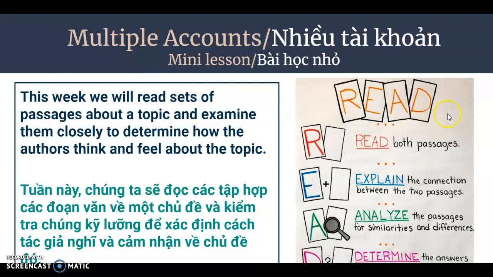Okay, how are we going to do it? We're going to read. R stands for read both passages. E stands for explain the connection. What's the same topic, or what's the same event that's happening in both passages? Then we're going to analyze. We're going to take a very close look at both passages to determine what things are the same and what things are different. And then we're going to determine answers for questions that we will have to answer afterwards.